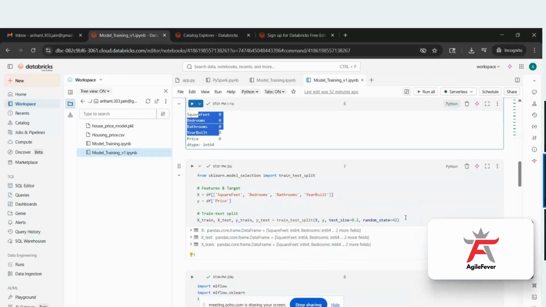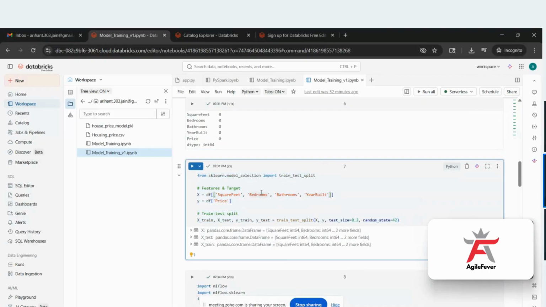Now here we are dividing the data into training and testing. Generally we divide the data into X and Y first. X means all the independent variables, Y is the target variable. And here we are dividing the data in an 80:20% ratio.